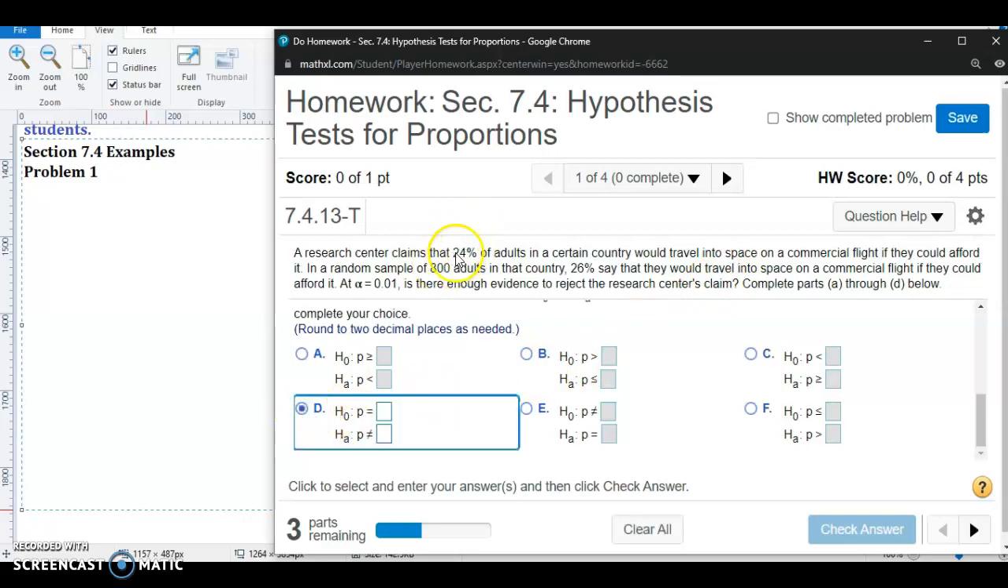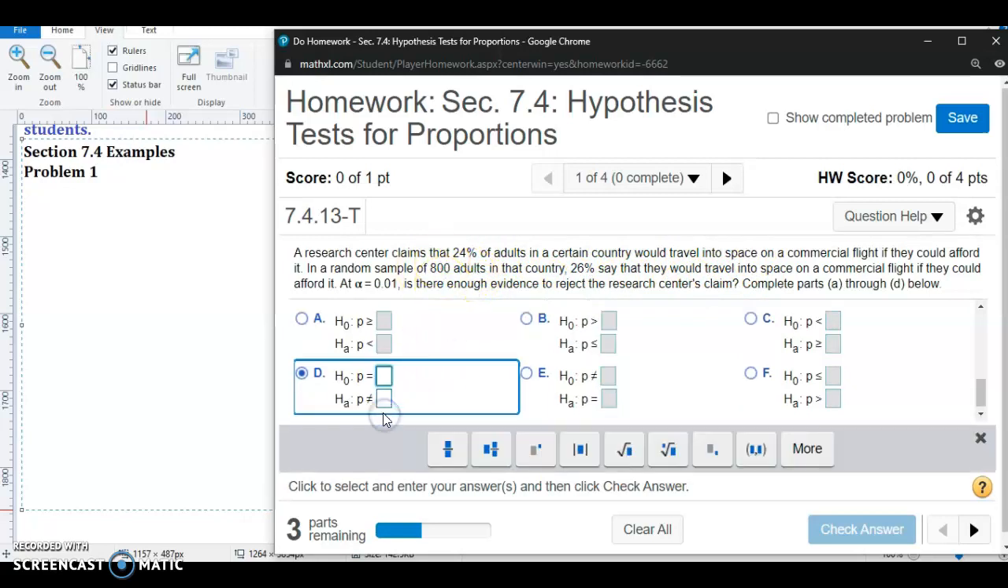So notice that it doesn't say greater than 24% or less than 24%. If the problem said, for example, greater than 24% or less than 24%, that would automatically become the alternative hypothesis. But it just says it claims that 24%. It's understood that the problem is saying that the percentage of the population that would travel into space is equal to 24%. That's what it's saying.